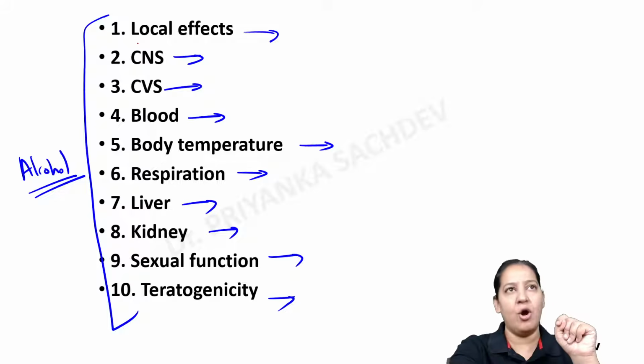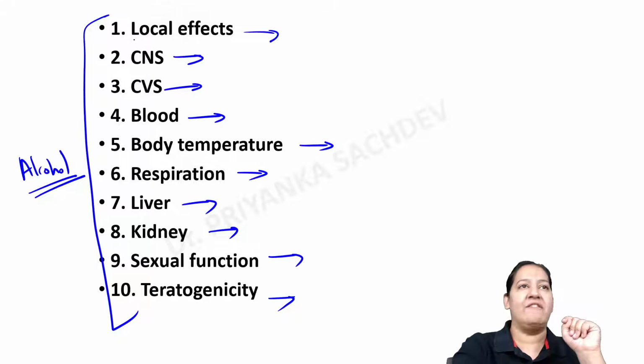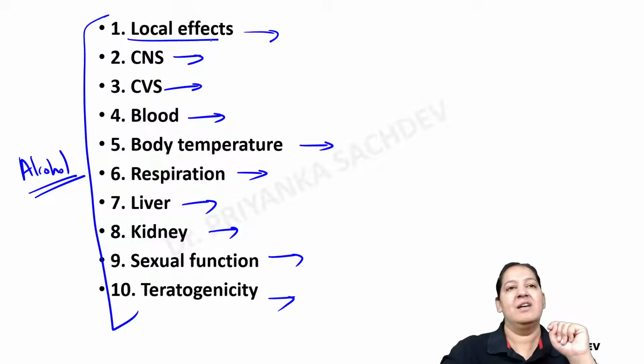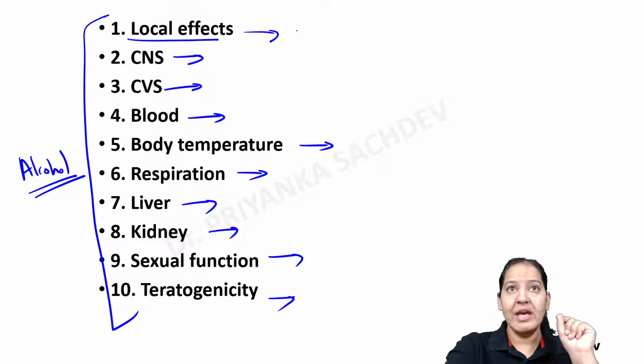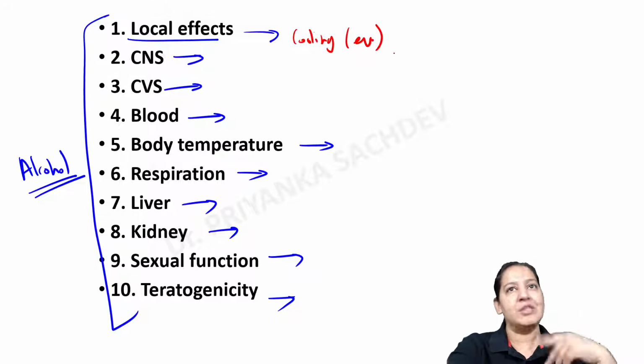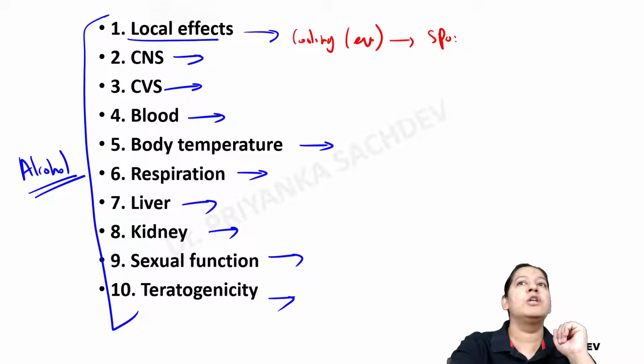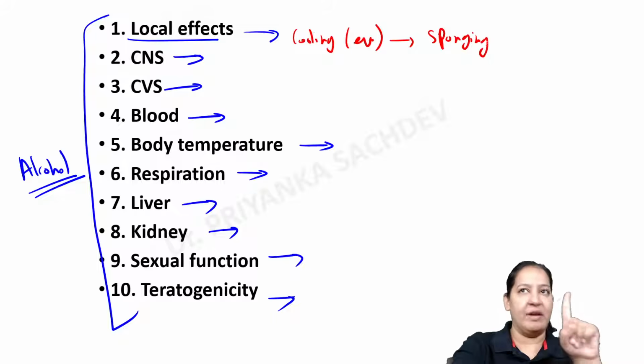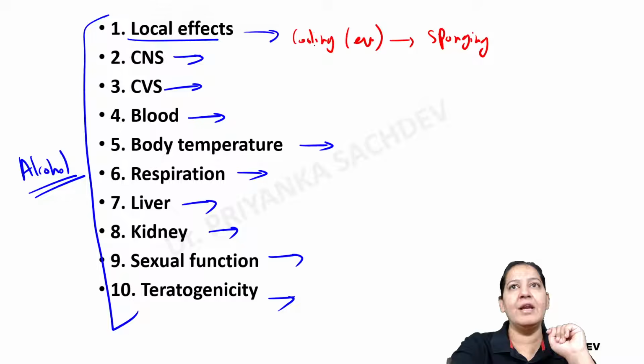What is the action of alcohol on local effect? Local effect means on the skin. Alcohol gives a cooling effect on the skin because of evaporation. That's why it is used for sponging during fever, sponging a child during fever. That is the number 1 point in local effect.